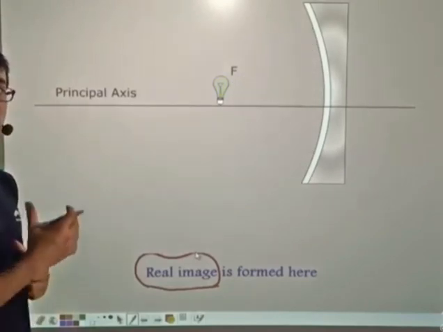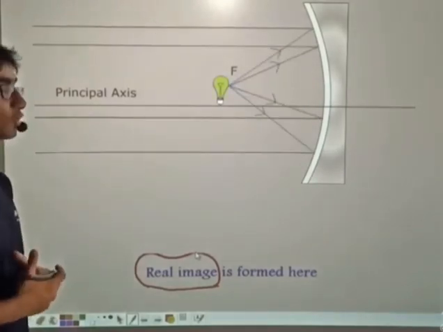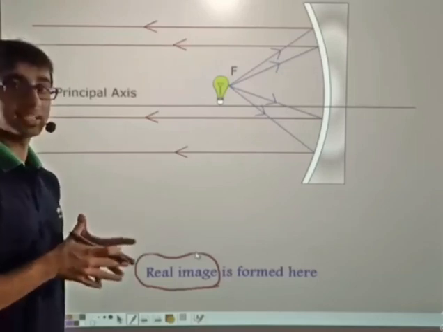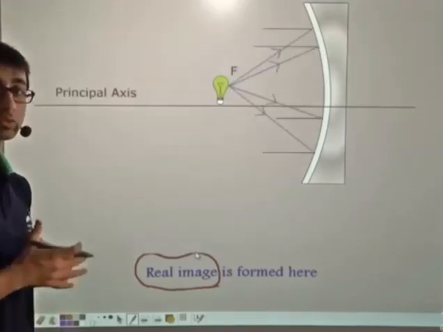This is how the driver of the car can see for a long distance ahead of him, because the rays of light that are coming out from the headlight are parallel.